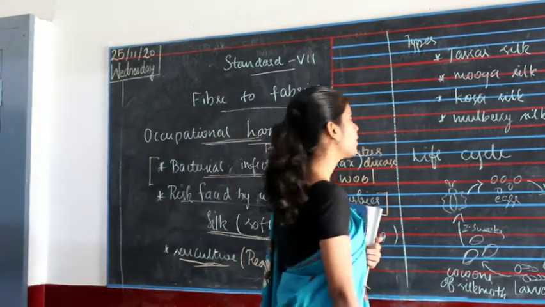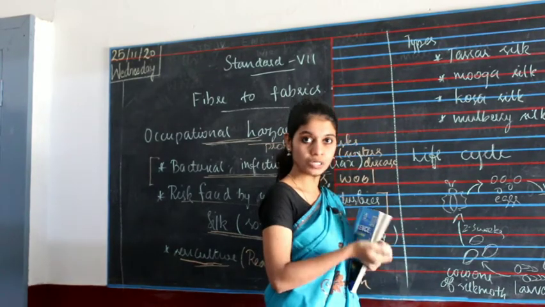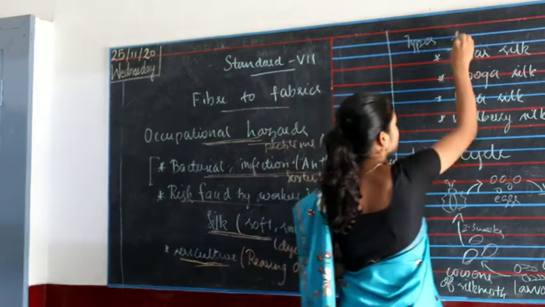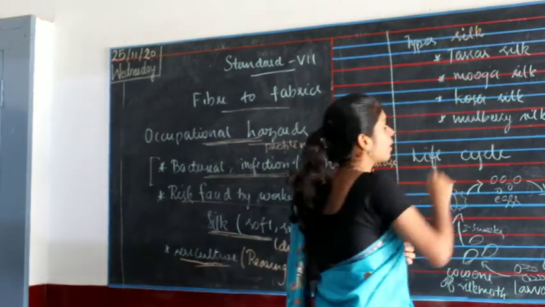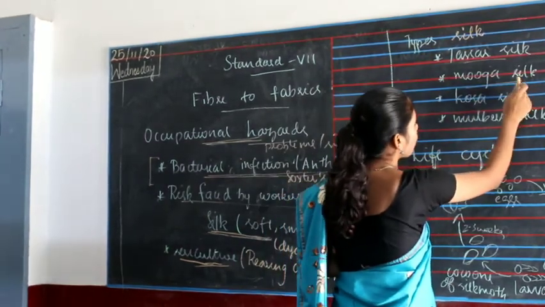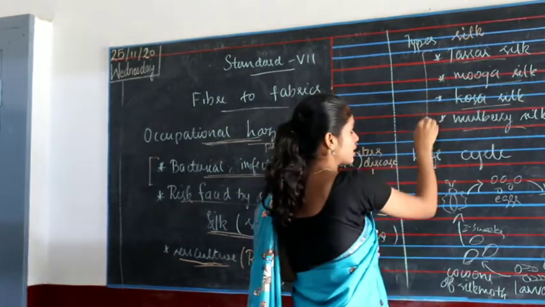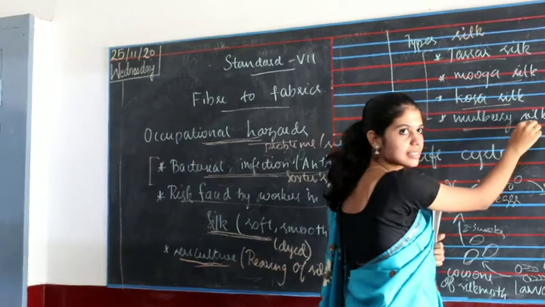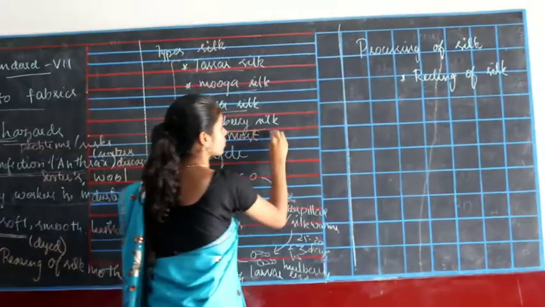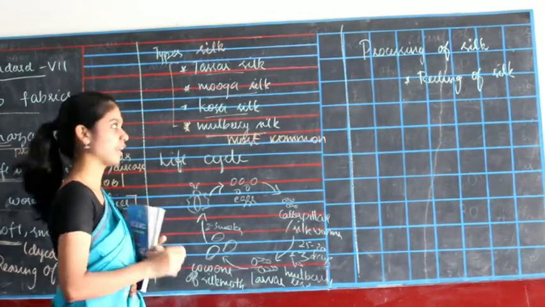Just like we have seen different kinds of wools and fabrics, there are different types of silk too. What are the types of silk? Tussar silk, Muga silk, Kosa silk and Mulberry silk. Out of these, Mulberry silk is the most common silk. It is seen almost everywhere in India.